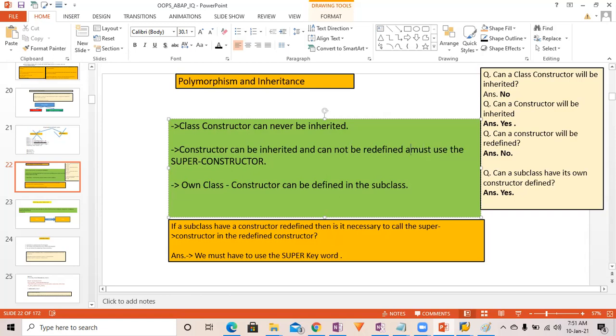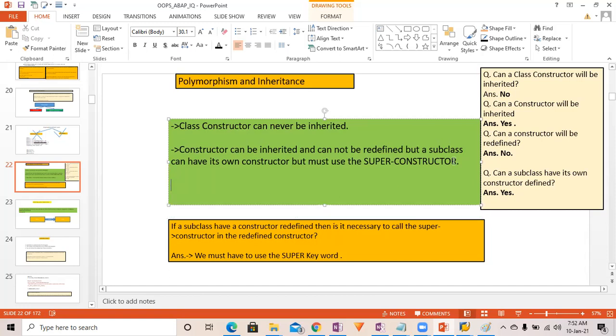Cannot be redefined, but a subclass can have its own constructor, but must use the super constructor, right? Own class constructor can be defined in the subclass, right? That's what we have written. Okay.